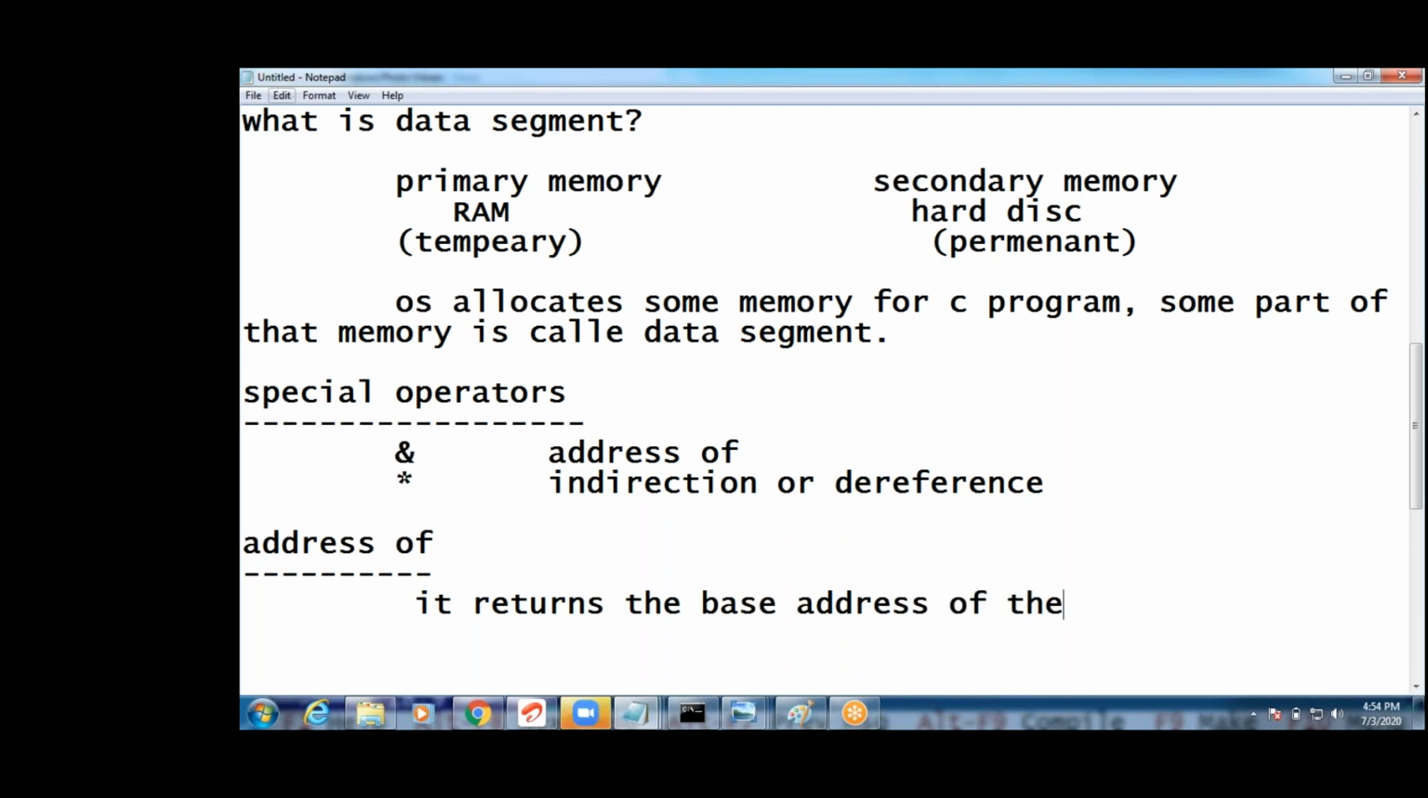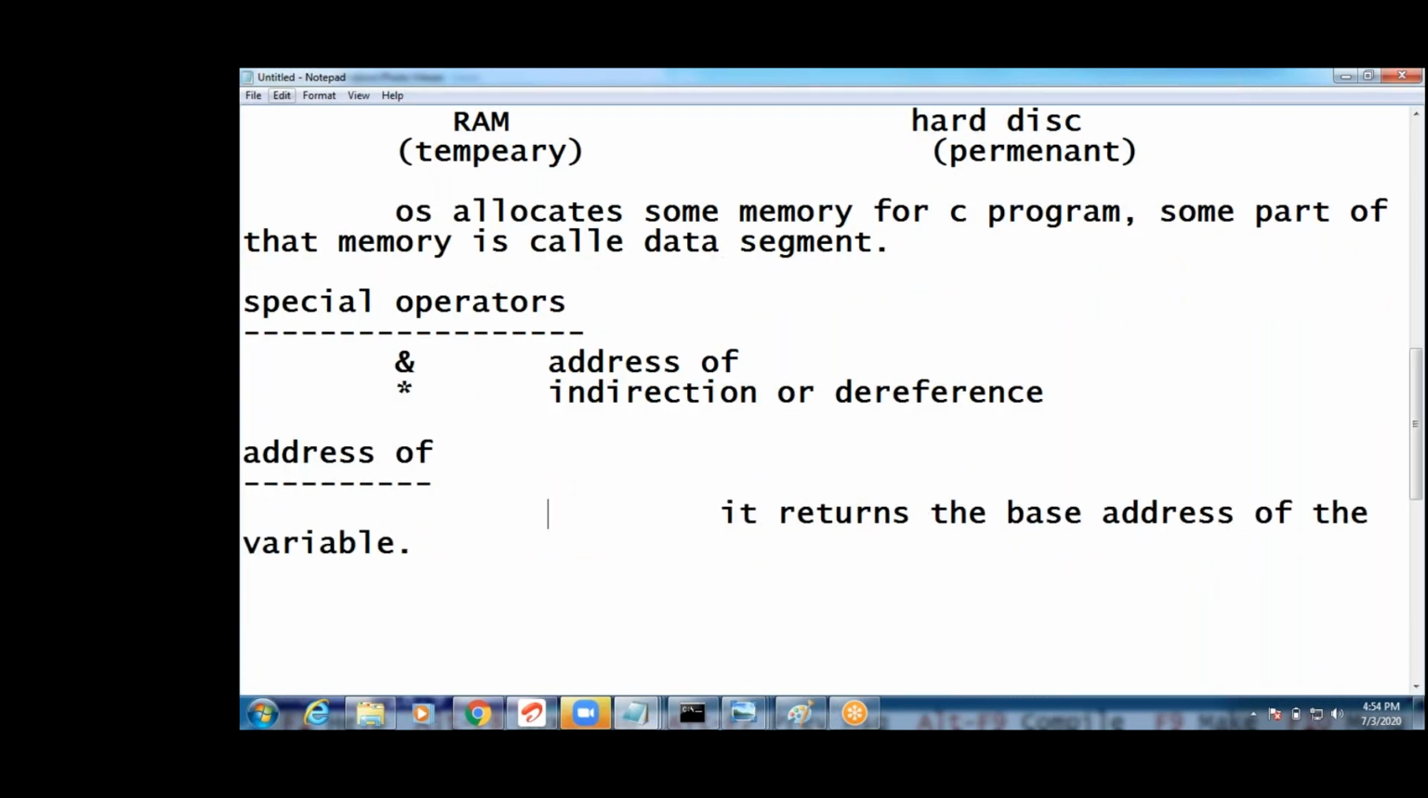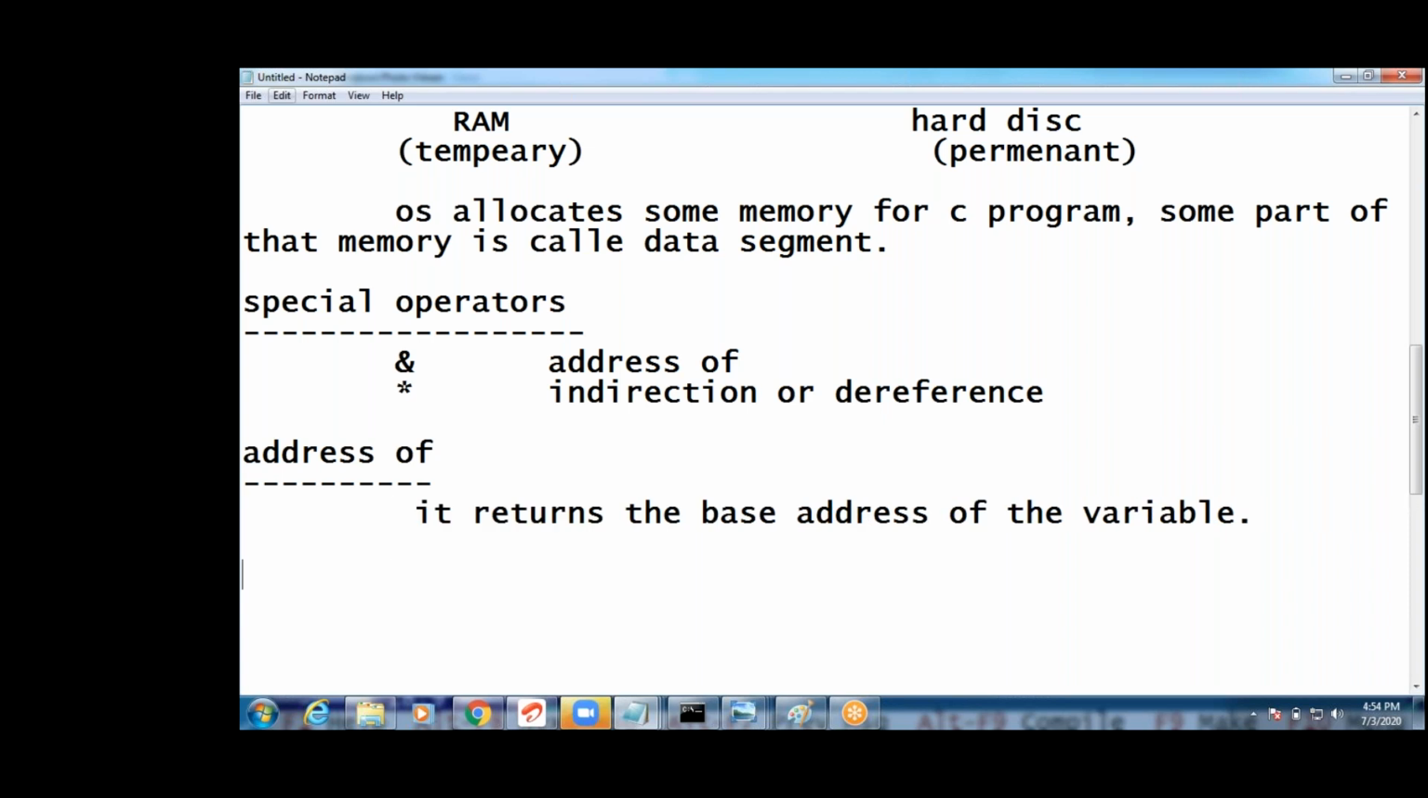For example, what is the base address? The address of x, guys. I told you from the diagram. From the diagram we can write the address of x. What is the address of x, guys? That is which bytes, right? Base address means starting cell address.